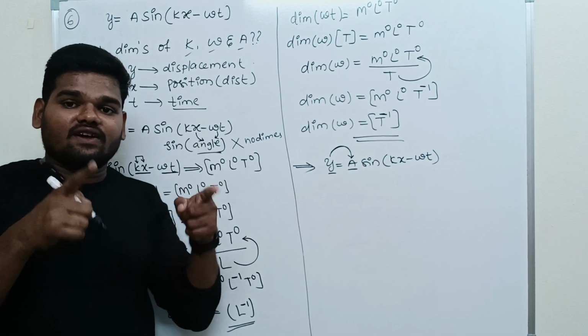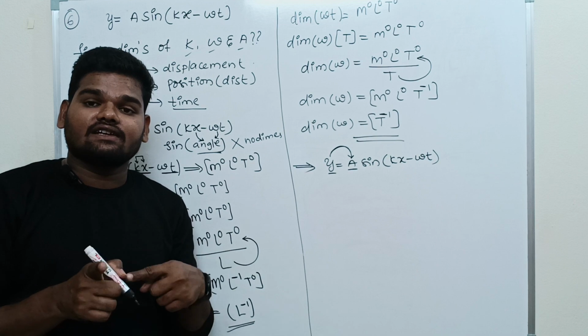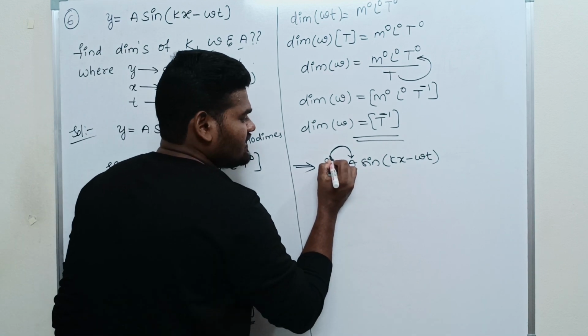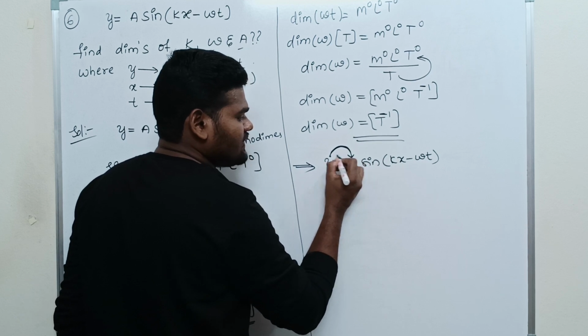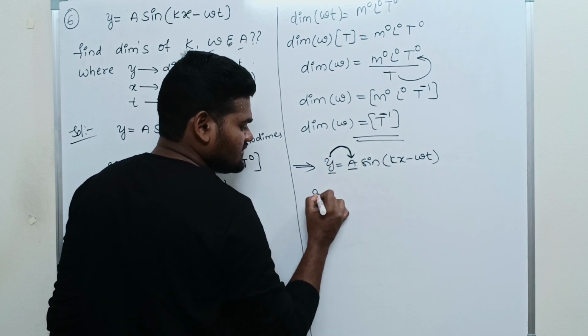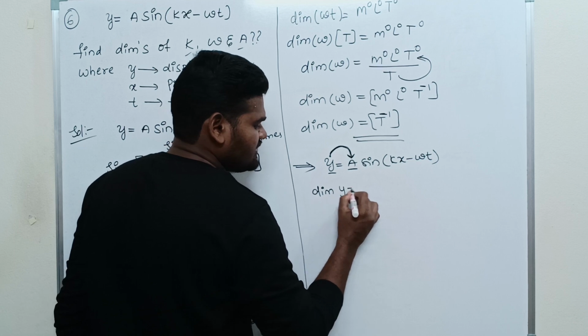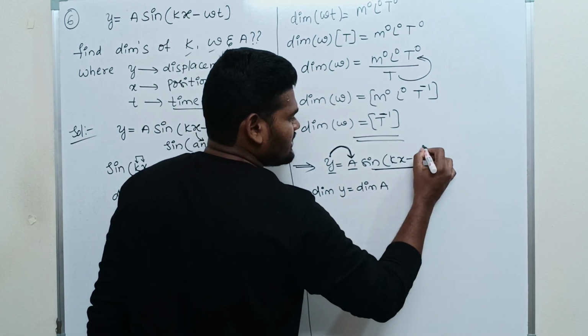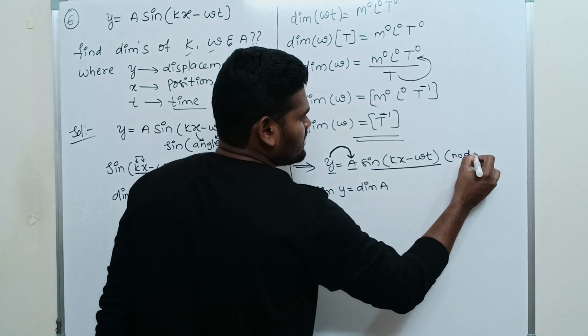One thing you should remember: physical quantities having the same dimensions can be added, subtracted or equated. Here y is equated to a, so the dimension of y equals the dimension of a. Sine is a trigonometric function and has no dimension.